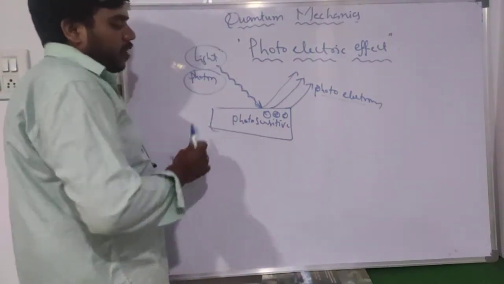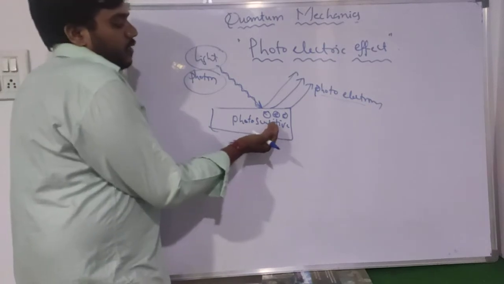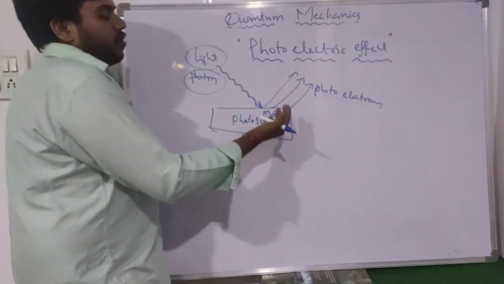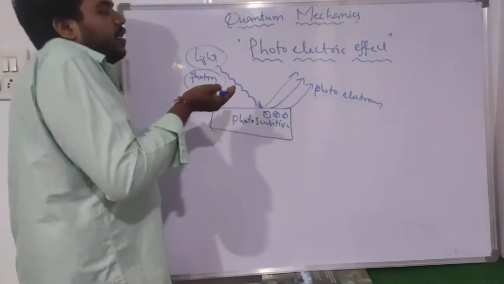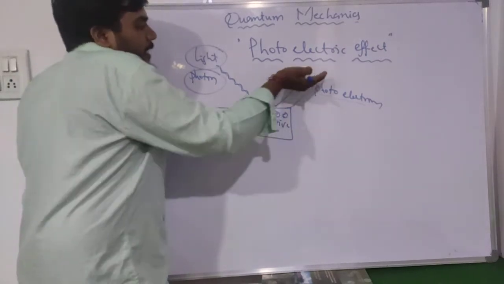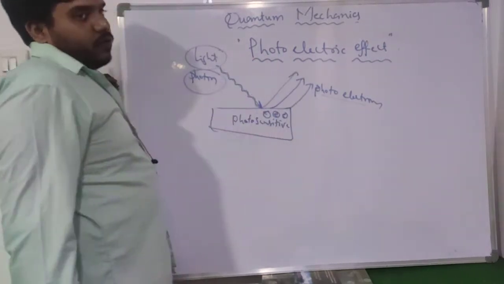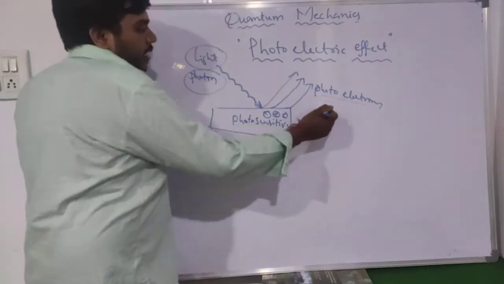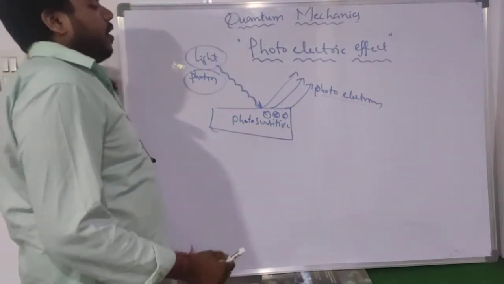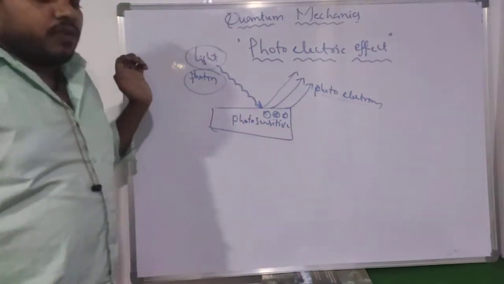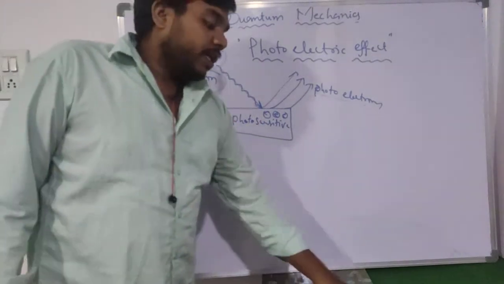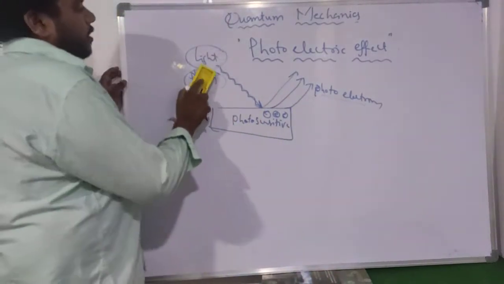Whenever the light is incident on a photosensitive metal, the electrons within it absorb the energy and get excited, so they are ejected from the metal. Those electrons are known as photoelectrons, and the process is known as the photoelectric effect. That is the concept of the photoelectric effect.